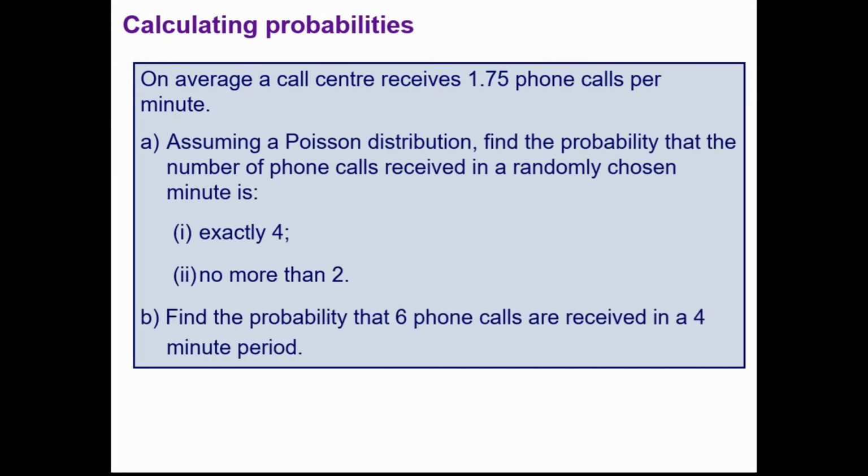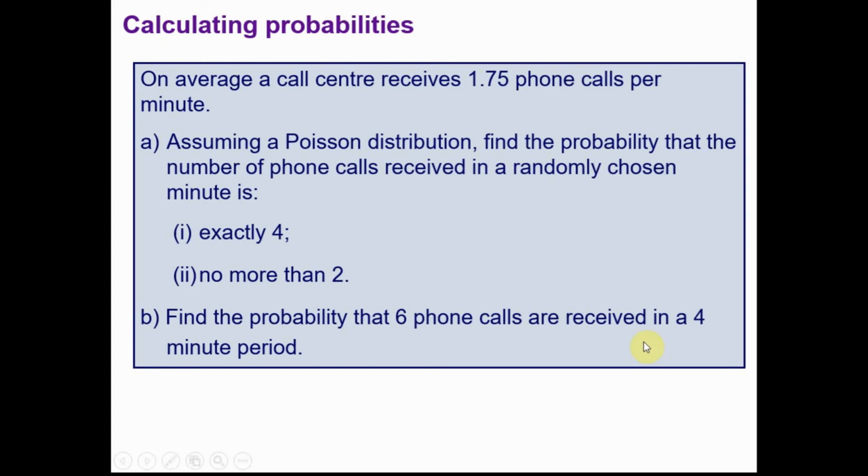So here is perhaps a more realistic type of question that you might get. On average, a call centre receives 1.75 phone calls per minute, so there's our value of lambda. Assuming a Poisson distribution, find the probability that the number of phone calls received in a randomly chosen minute is firstly exactly 4 and then no more than 2. For part B, find the probability that 6 phone calls are received in a 4-minute period.